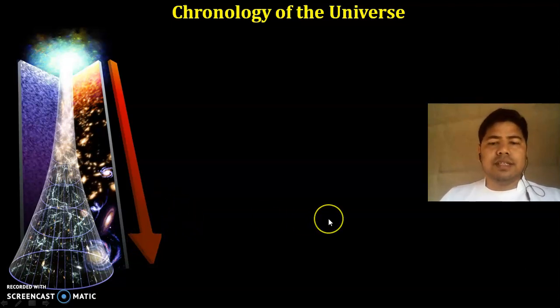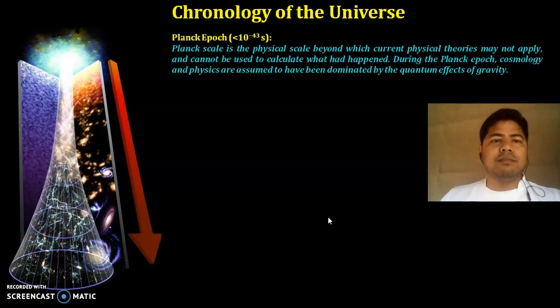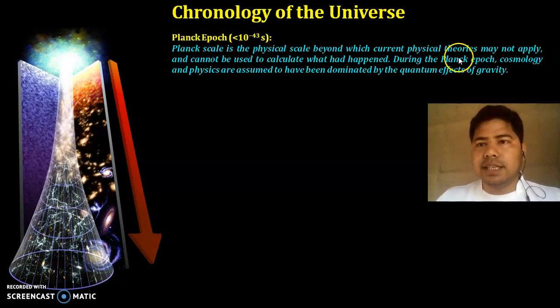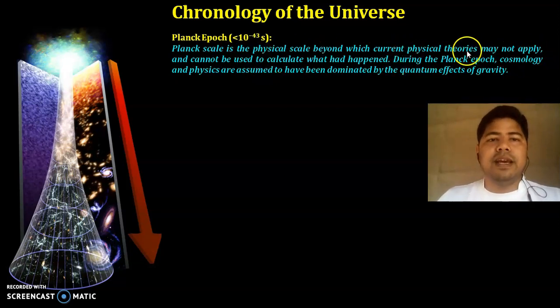So the first beginning point was the Planck epoch, just after the Big Bang, lasting till around 10 to the minus 43 seconds. This is called the Planck epoch. The Planck scale is the physical scale beyond which current physical theories may not be applied and cannot be used to calculate what had happened. During the Planck epoch, cosmology and physics are assumed to have been dominated by quantum effects of gravity.